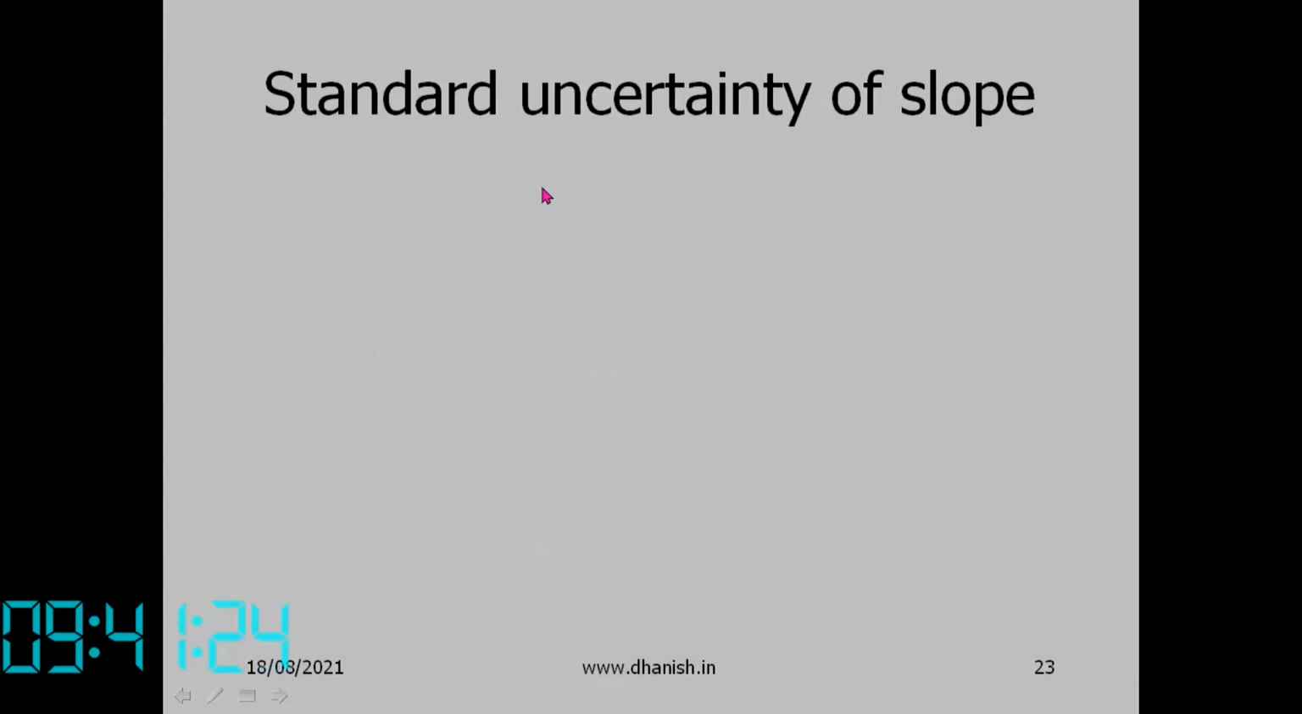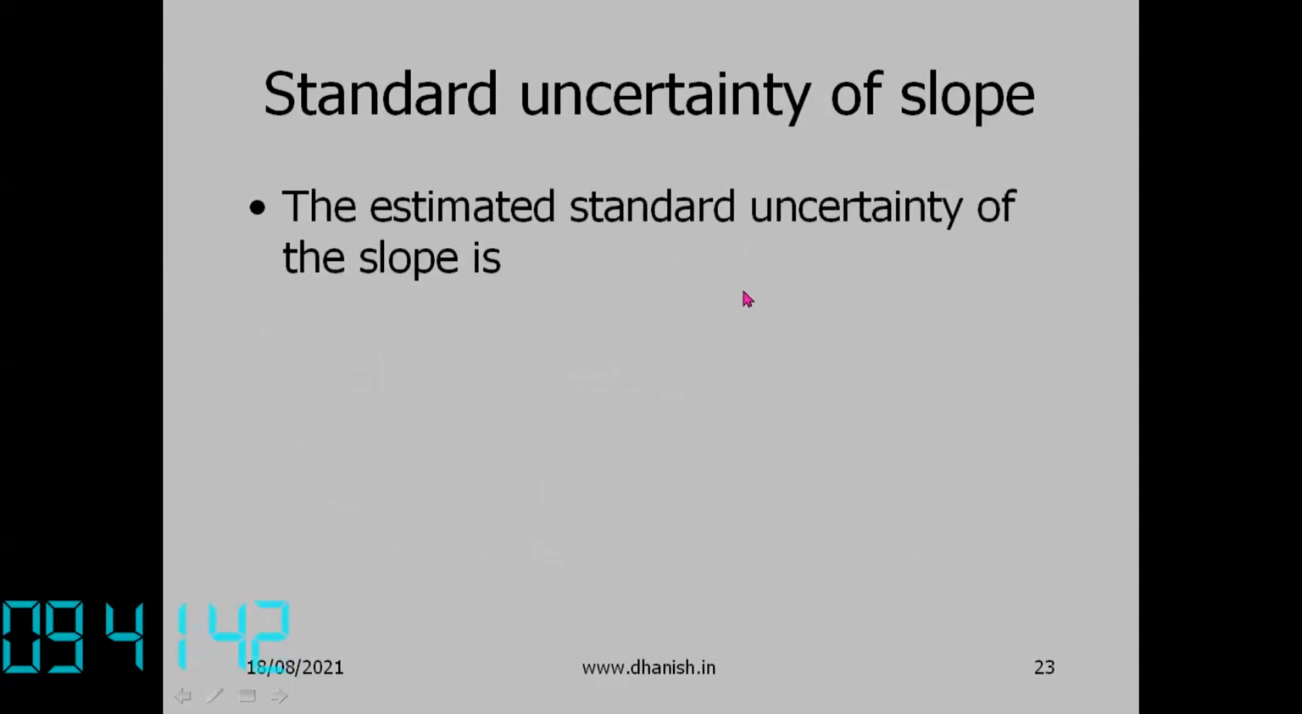So that much is over. If all the residual graphs are okay, that means we can use that model for prediction. Now, what will be the uncertainty in the slope and y-intercept of the regression equation? The standard uncertainty of the slope is given by: standard uncertainty small u of beta 1 cap is equal to the square root of mean square error divided by corrected sum of x into x. So this is the uncertainty of the slope.